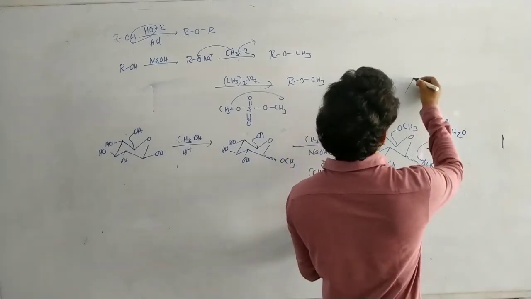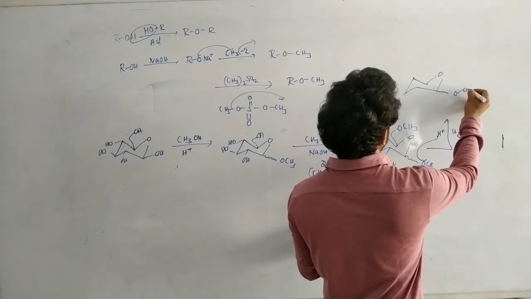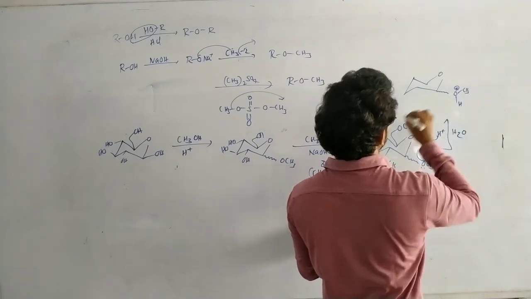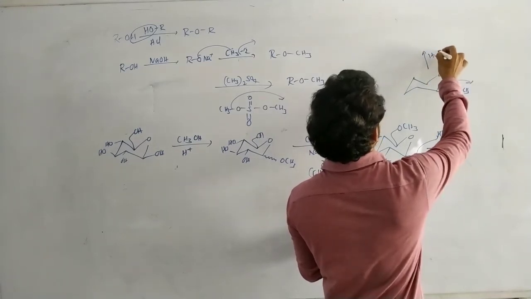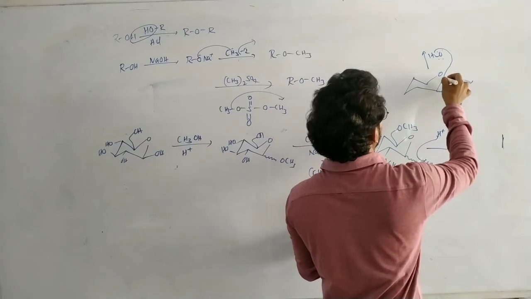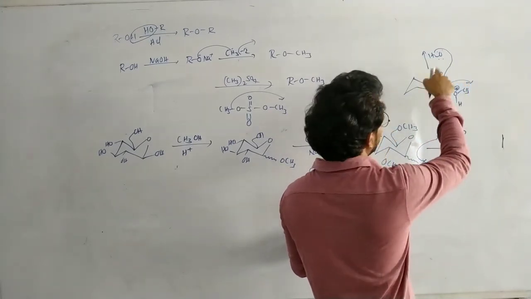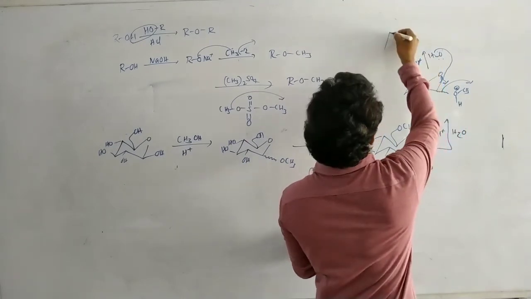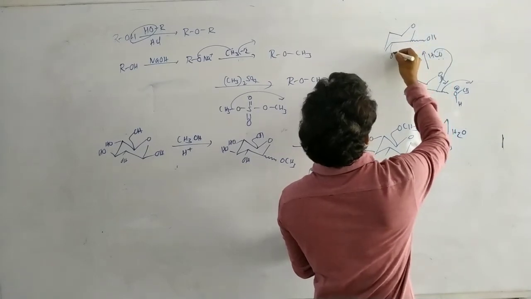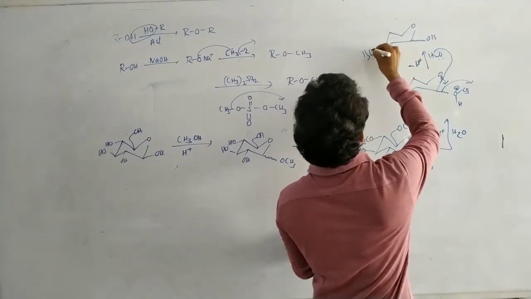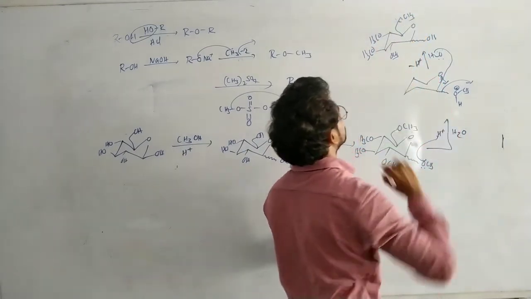That means here OCH3, here H plus. Next, loss of water molecule, loss of this methyl alcohol, attacked by H2O and followed by deprotonation. So you will get this compound. So O here OH, this one OCH3, this one OCH3, this one OCH3, this one OCH3. That's it.